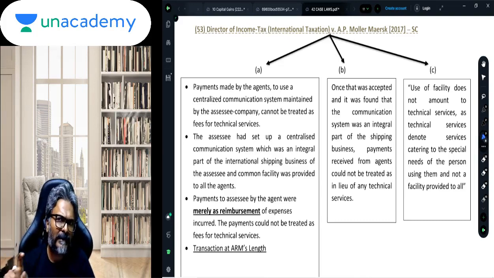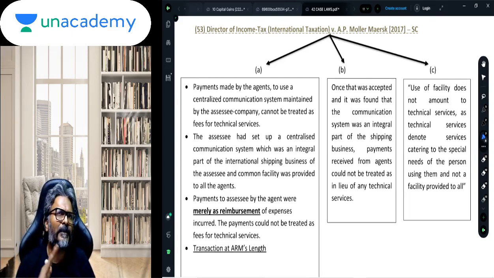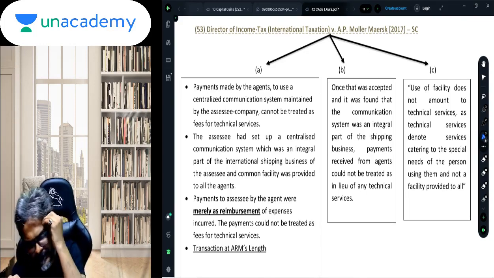This software facility, the company AP Muller-Maersk themselves arranged to install, because they had already hired the professionals. So they arranged to install that particular software facility in the agent location in India. The agent was required to reimburse this particular amount to whom? To this foreign company, the shipping company.